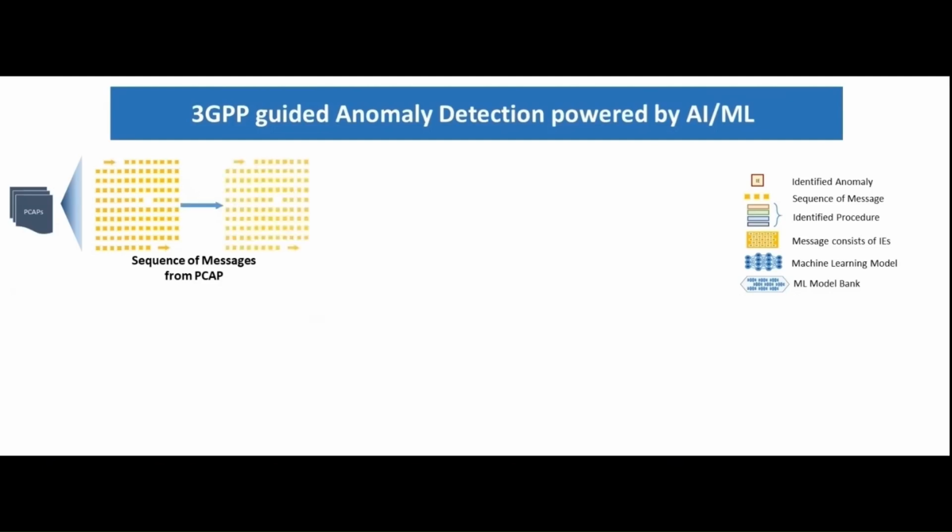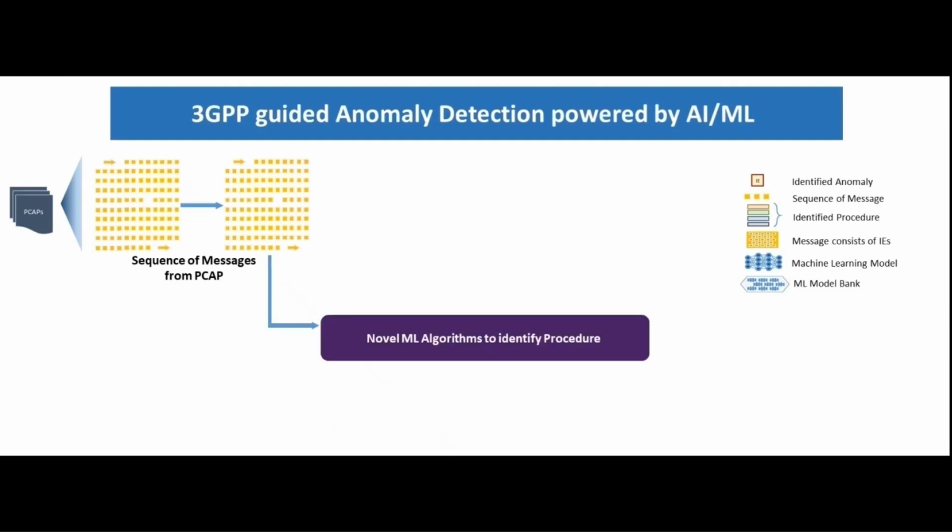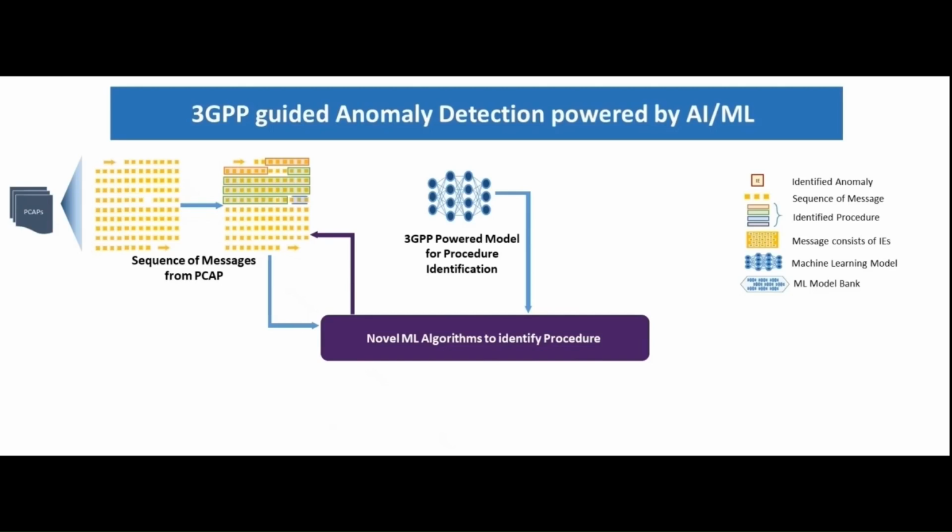Given an artifact like packet capture from network at a specific point in time, ABot AI will extract the sequence of messages from the TCP dump. Next, it will use a novel sequencing algorithm with a 3GPP powered model for procedure identification. This ML based model is augmented with 3GPP knowledge to correctly identify and classify procedures from the identified sequence.